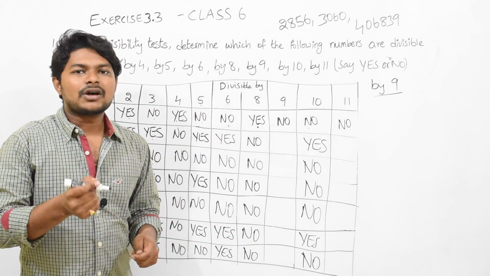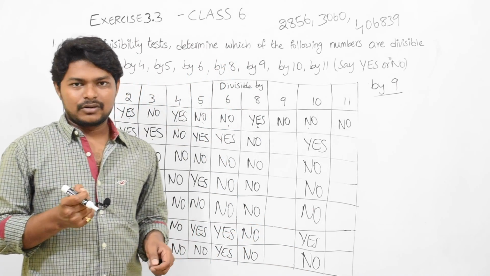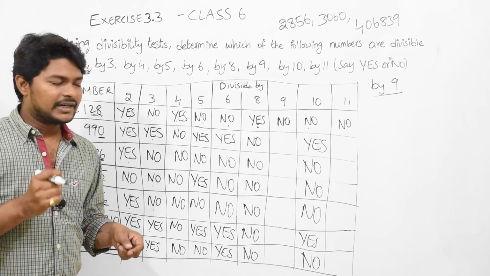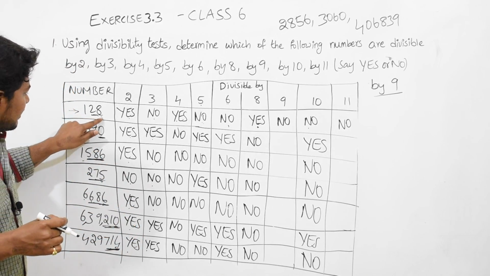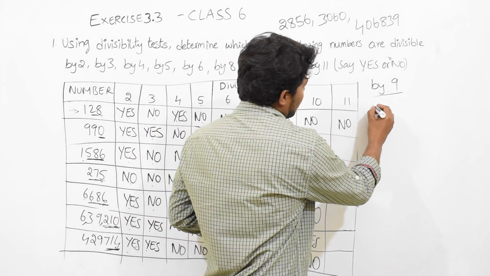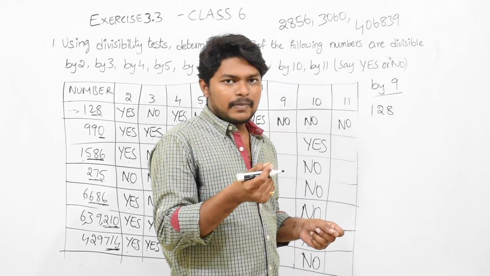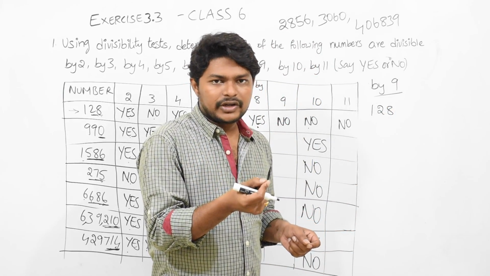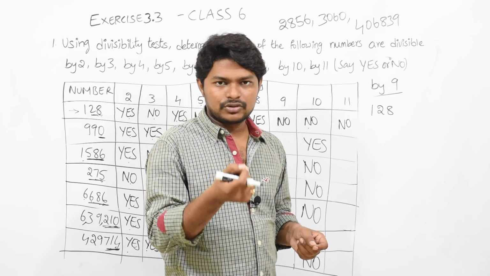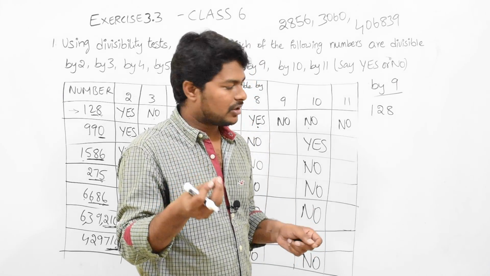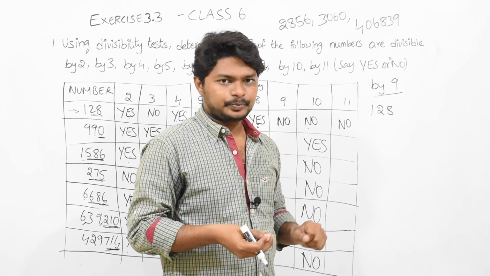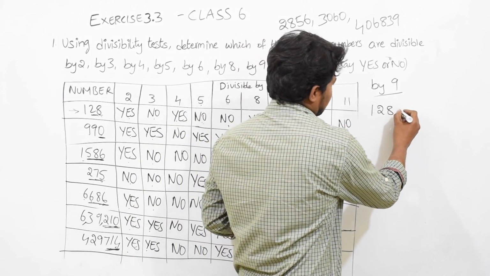Divisible by 9 also requires a little effort. Okay. Not very big, very little effort. Now we will check for 128. We are checking the divisible condition by 9. To check whether it is divisible by 9 or not, you add the digits of the number.